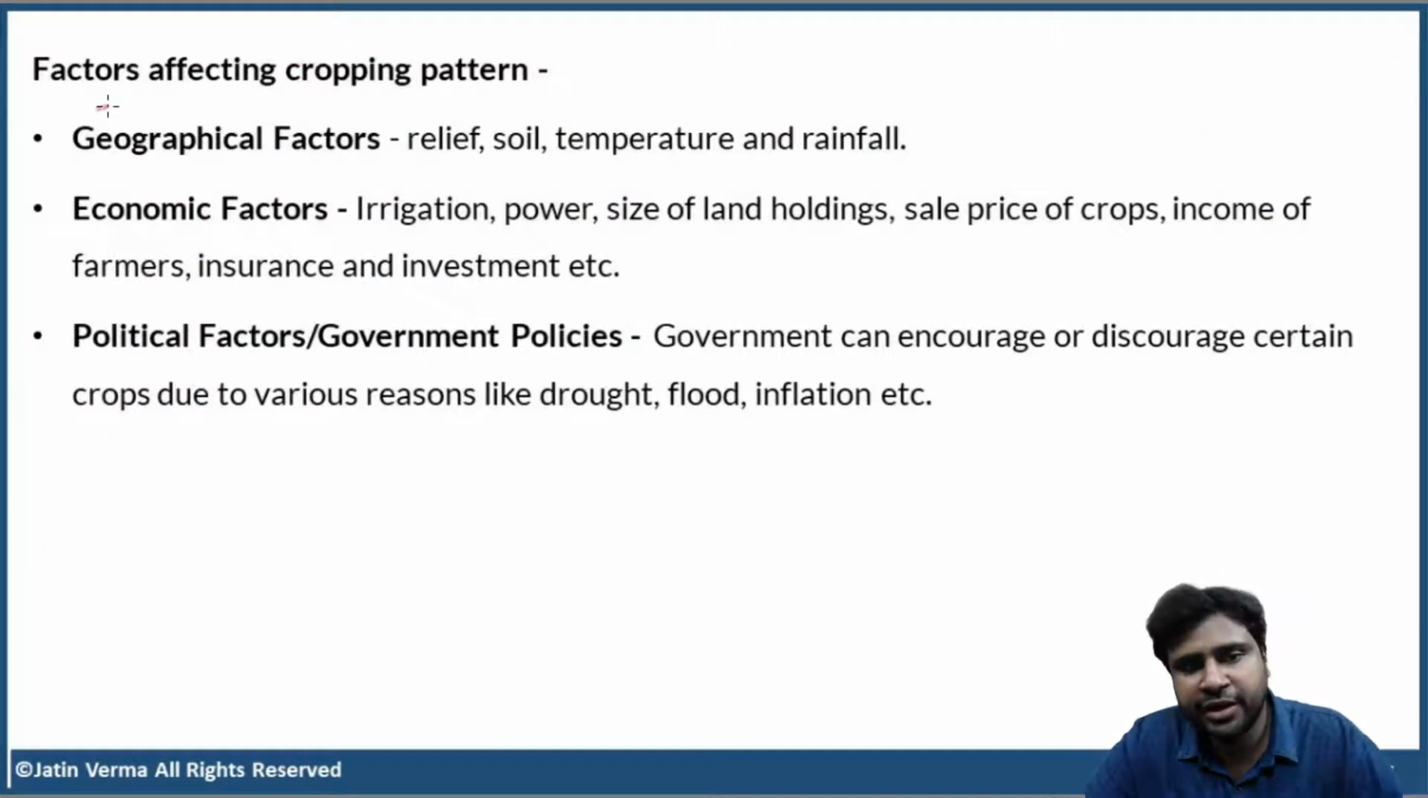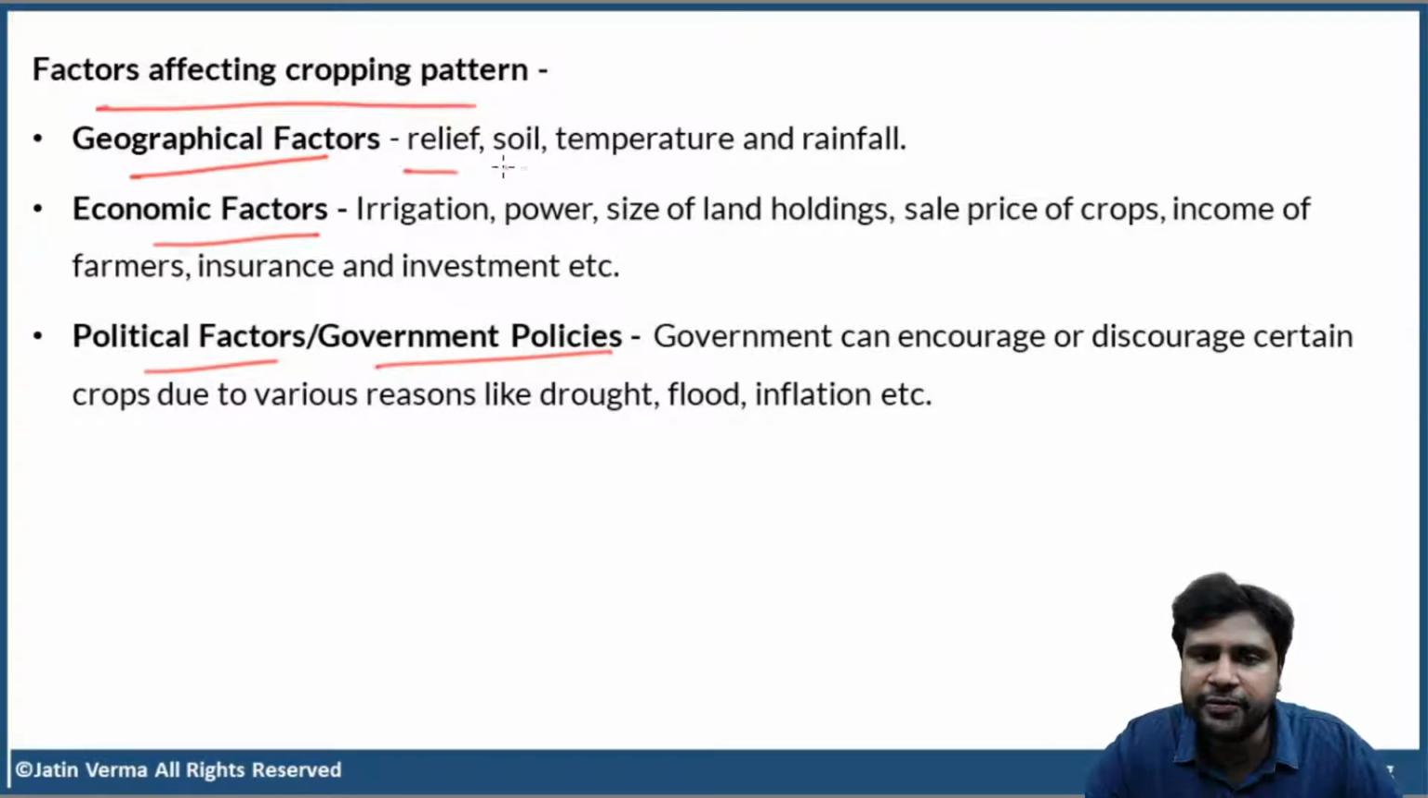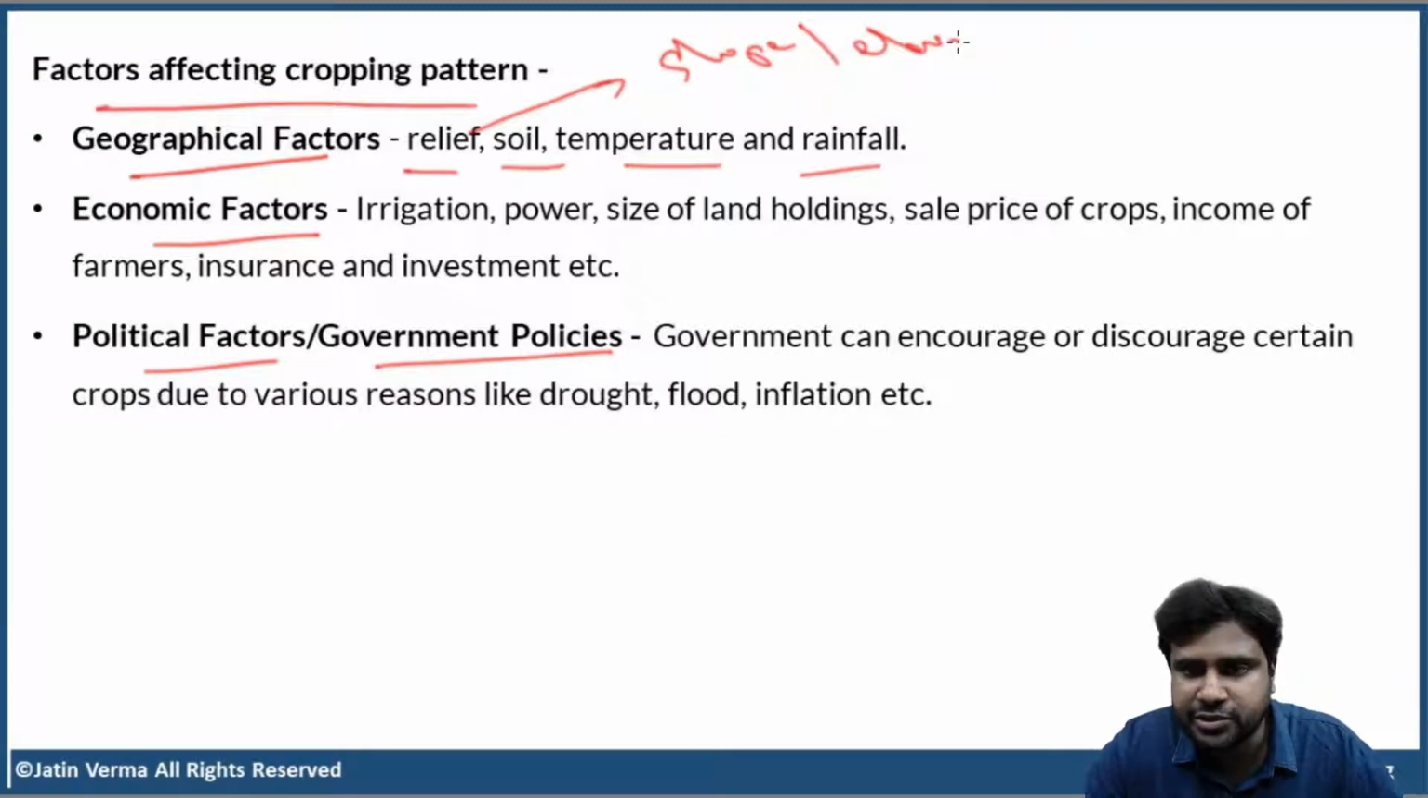So, we can divide the various factors affecting cropping patterns into three categories. First, geographical factors, next, economic factors, next, political factors and government policies. So, all the factors that affect the cropping pattern are broadly classified into three categories: geographical factors, economic factors, and political factors or government policies. First, geographical factors: relief, soil, temperature, and rainfall. When I say relief, I'm referring to slope as well as elevation.